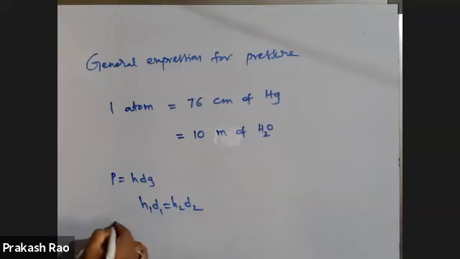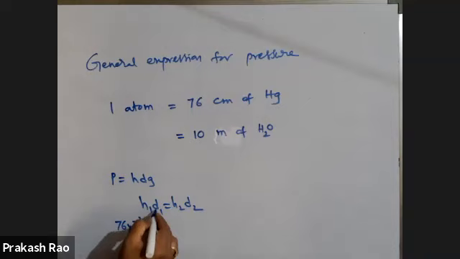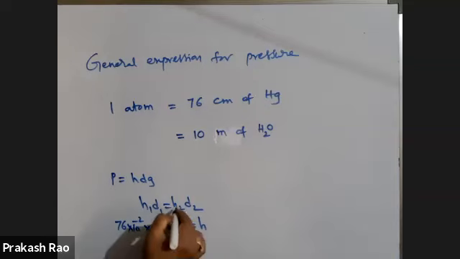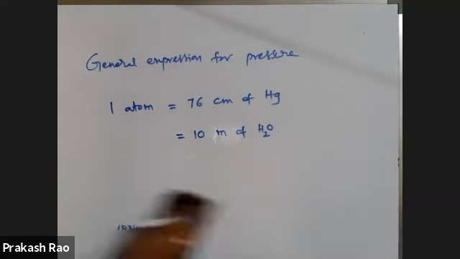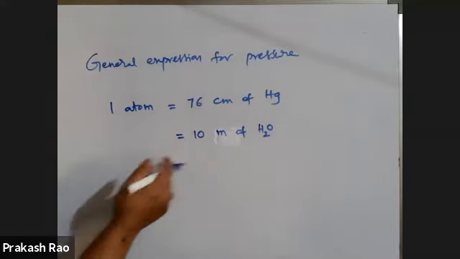अगर आपने mercury लिए तो this is 76 centimeter. 1 centimeter is 10 power minus 2. Density of mercury is 13.6 gram per cc, 13.6 into 10 cube आते हैं. I don't know what is the height of the water column. Density of the water column you can take as 1 gram per cc, which is nothing but 1000 kg per meter cube. Okay, ये कैसे आया वो भी आपको पता चलना है.